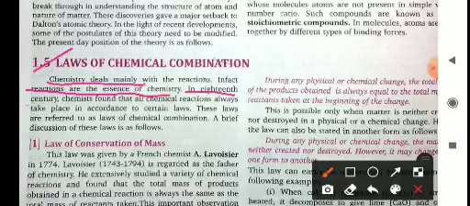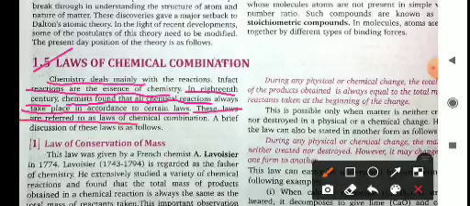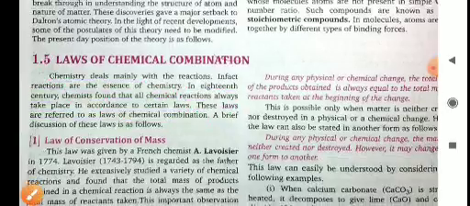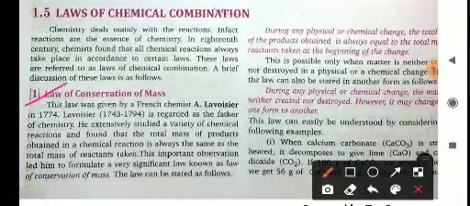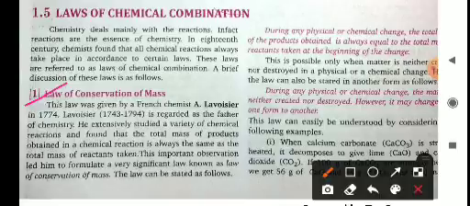In the 18th century, chemists found that all chemical reactions always take place in accordance with certain laws, and these laws are referred to as laws of chemical combination. Okay, a brief discussion of these laws is as follows. Number one is the law of conservation of mass. This law was given by the French chemist Antoine Lavoisier in 1774.